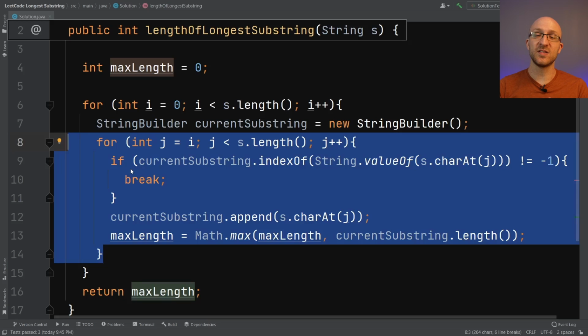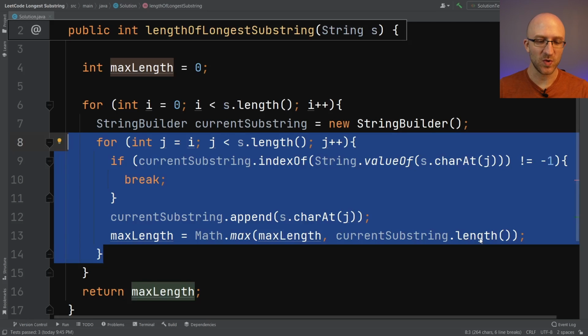Now, one way I can think to do that is with a hash map. And we actually did use a hash map in a similar situation in the last LeetCode video. In this situation, we can use a hash map to remember the index where we last found each character that we run into in our string. So it'll be a map where the keys are the characters that we find in our string, and the value associated with each of those characters is going to be an integer that represents the last position where we encountered that character.